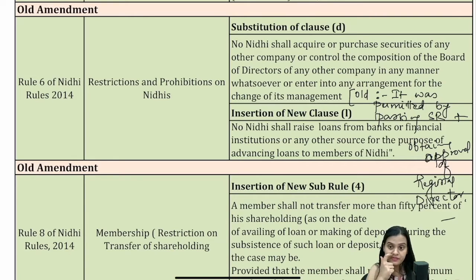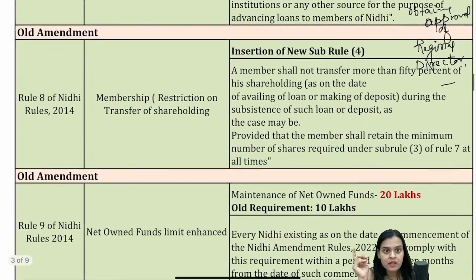The whole purpose of a Nidhi company is to create the pool for the members, and that pool cannot be created from borrowed funds. So you cannot raise a loan and thereafter pass on this benefit to your members. This is not going to happen. The whole essence of a Nidhi company will be lost. So this is something which is not permitted.